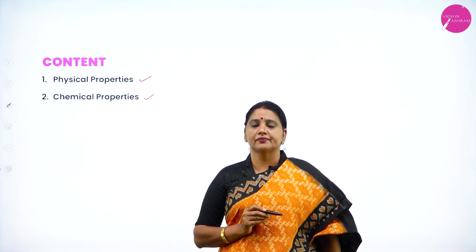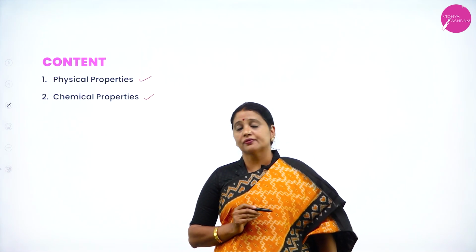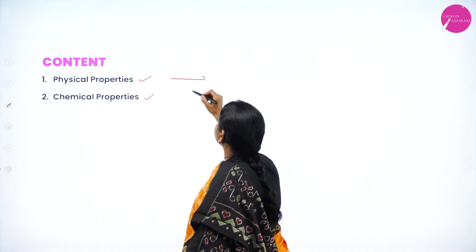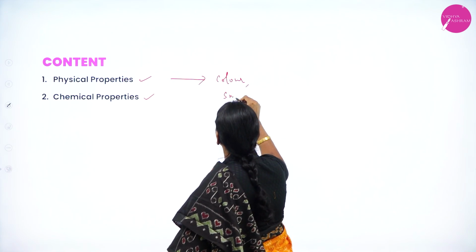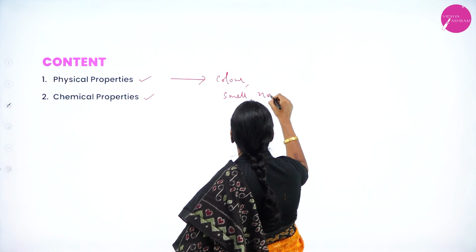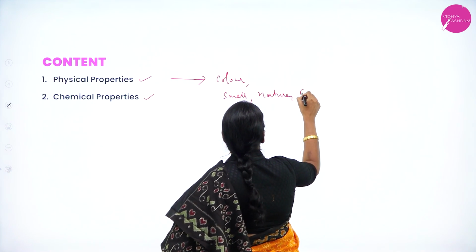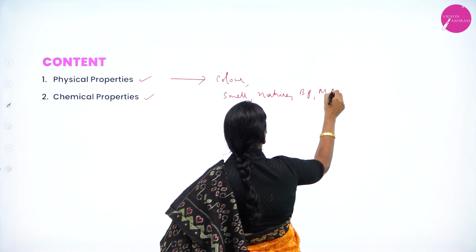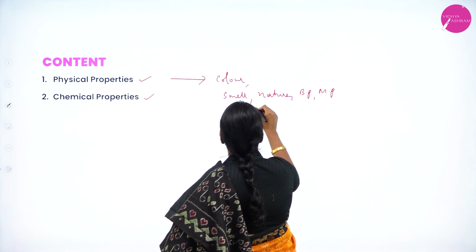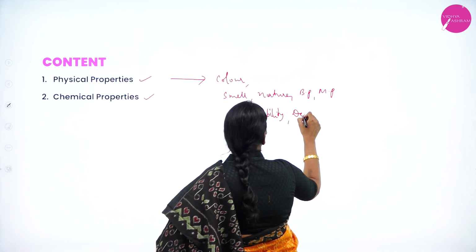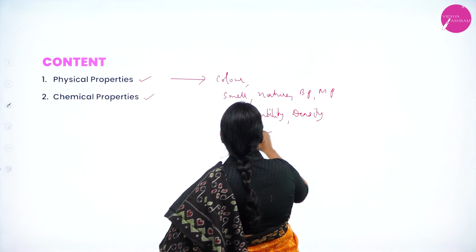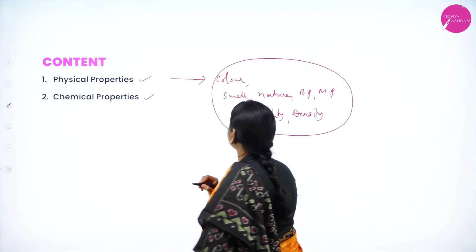As you know, under physical properties we study color, smell, nature, boiling point, melting point, solubility, and density. All these come under which property?